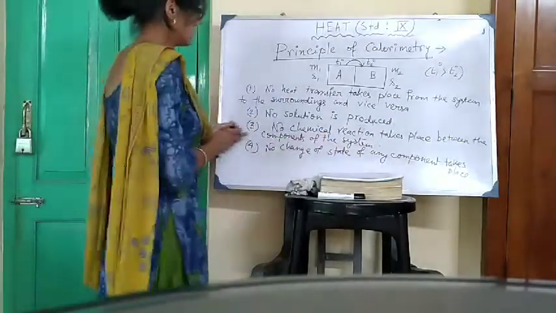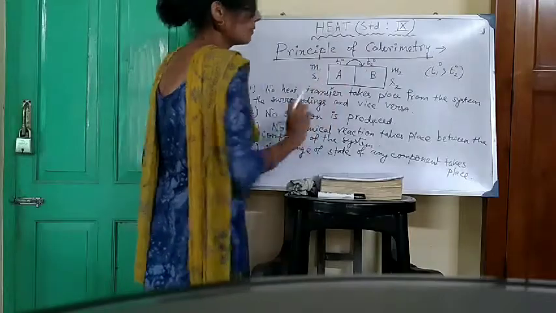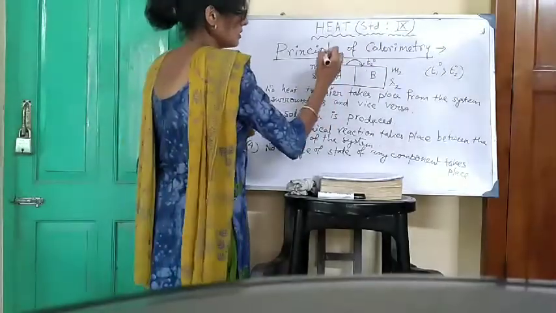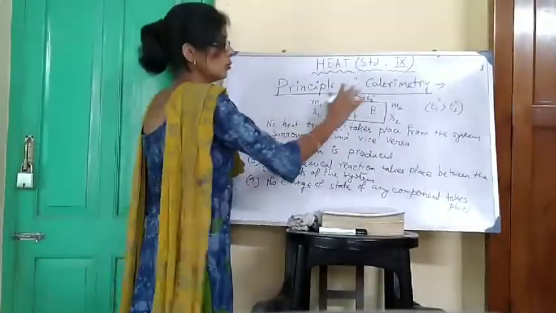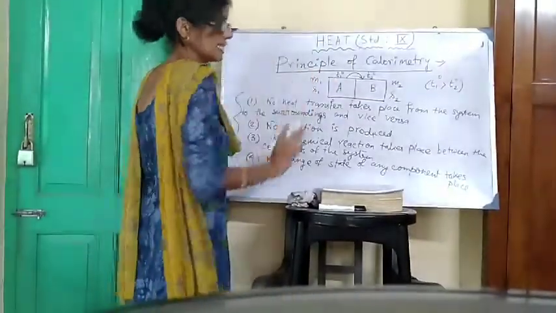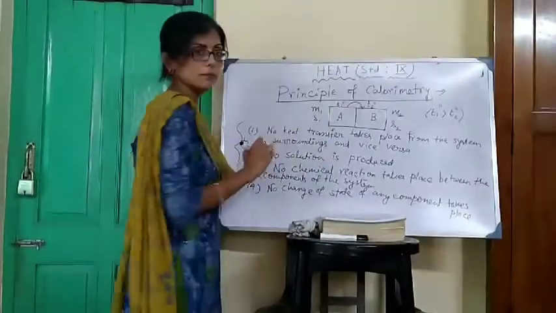Okay. If these conditions are satisfied and the two bodies are kept in contact, the heat will be transferred from higher temperature to the lower temperature. That means in this example, the heat is transferred from body A to body B.